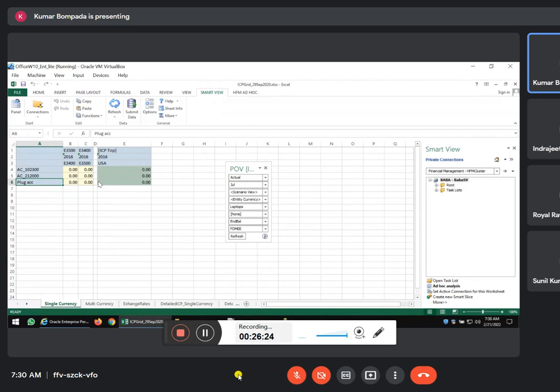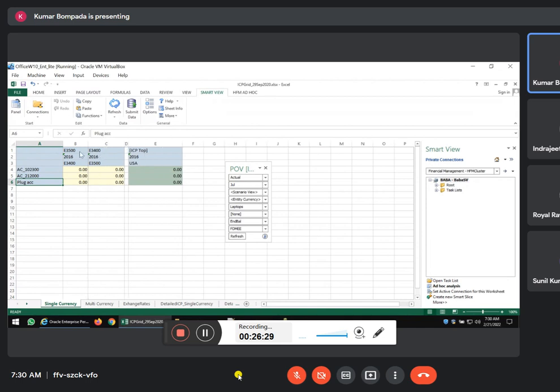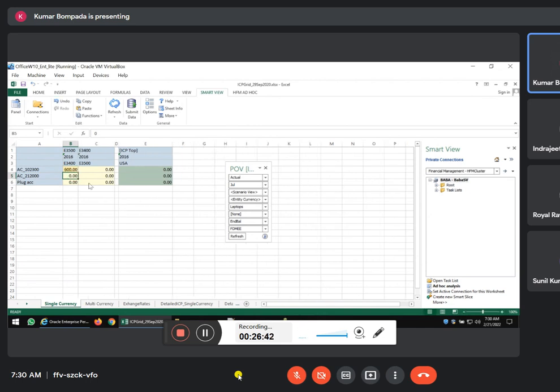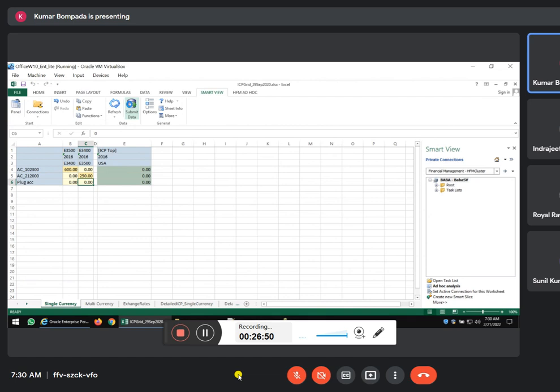So here you can see this is entity 3500 and 3400 is the ICP partner. 3400 is entity and 3500 is the ICP partner. So here I'll enter some 600, and here I'll enter some 250. Submit data. That's it. Now we see what is the difference between 600 and 250. 350 should be transferred to this plug account after the consolidation is done.